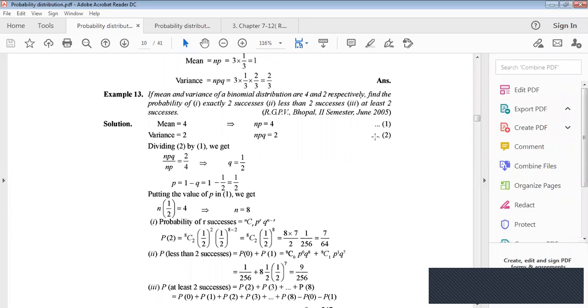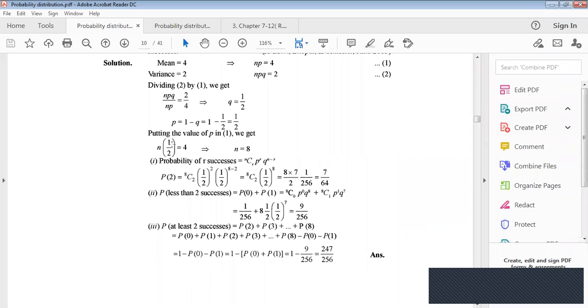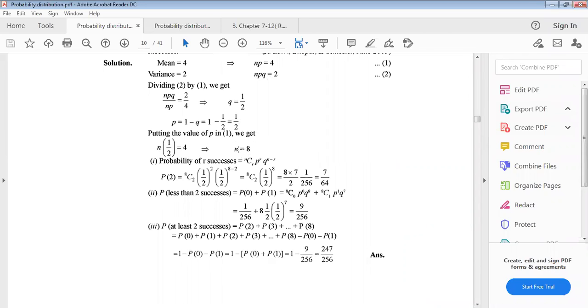Now dividing 2 by 1, we get q equals half. Then p is also found. p equals half, q equals half. Now putting the value of p in equation 1, we get the total number of observations, n equals 8.